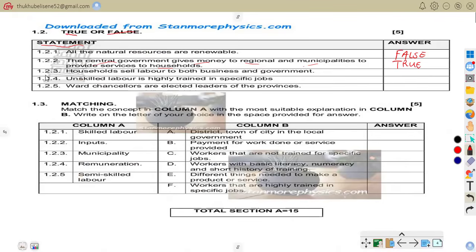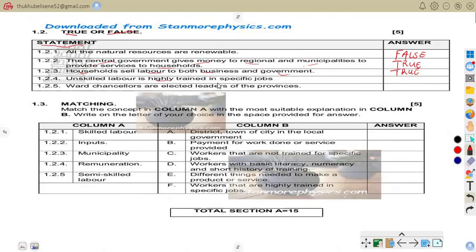So let us be on 1.23. Households sell labor to both business and government. That is true. People work for businesses and government departments in exchange for wages. For example, we can talk of a teacher who works for the government and earns a salary.